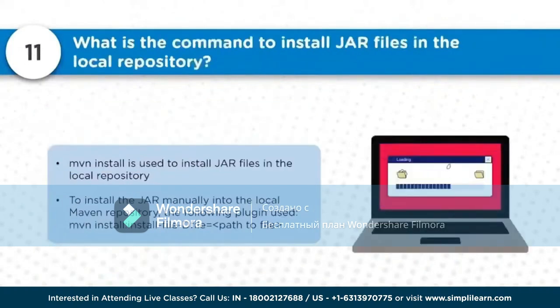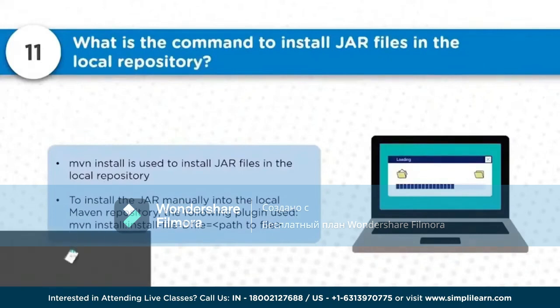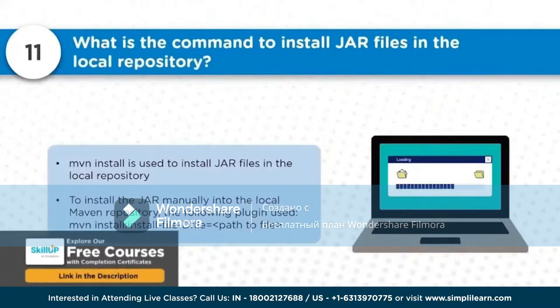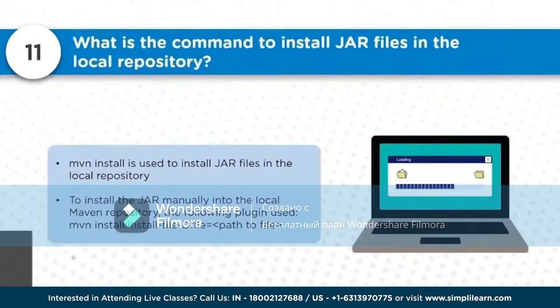Now, what exactly is the command to install a jar into the local repository? Sometimes we are not able to fetch a dependency because it is not present on the central Maven repository or your Artifactory repository. In that case, you have a third-party jar which you want to install locally into your repository. We can download the jar file and then run the command mvn install:install-file, with -Dfile where the path of the file should be provided.